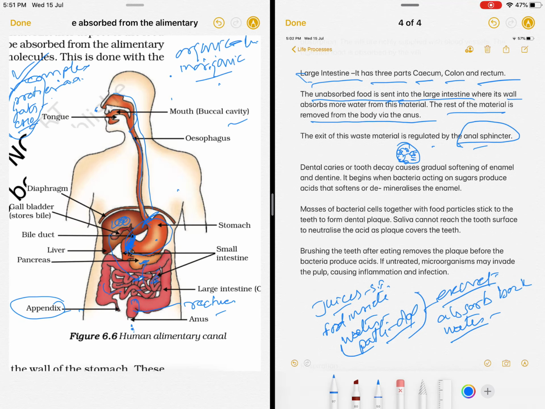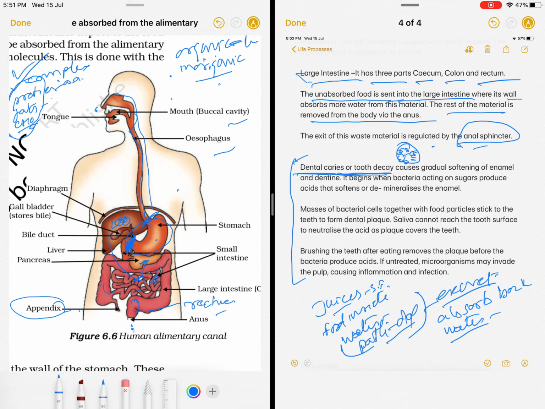So now there is a caption in your book about dental hygiene and dental problems. So dental caries or tooth decay. Dental caries or tooth decay.